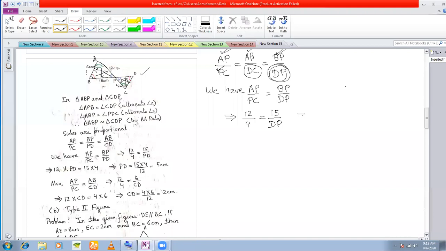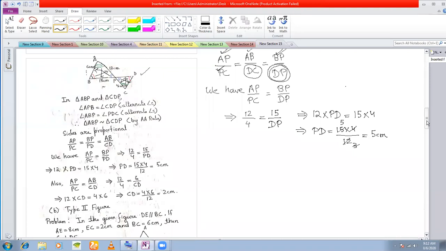So that means now 12 into PD, cross multiplying, 15 into 4. That means PD is 15 into 4 divided by 12. So now cancel out. So PD is what? 5 centimeter.